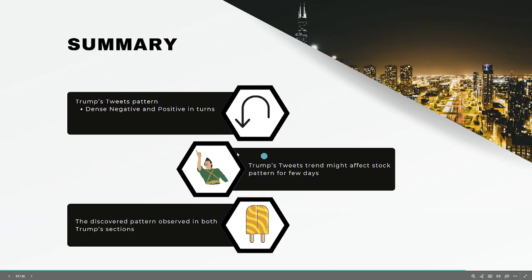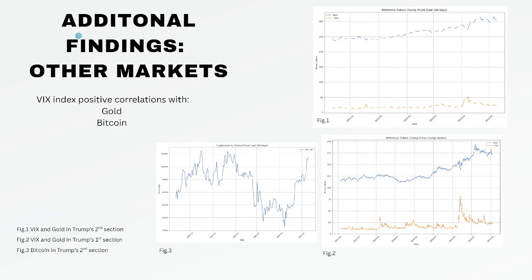Here's the summary of the previous findings in tweet and market data, and also some additional findings in other market data, which is the VIX index, which indicates the volatility of the S&P 500 index, and it showed a positive correlation with the international gold price and the Bitcoin price.